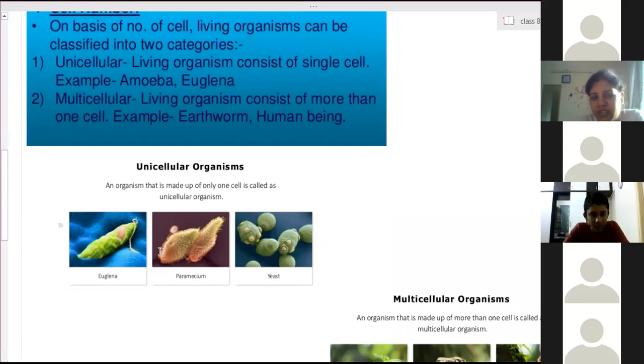Paramecium, single-celled, slipper-shaped structure. It is a paramecium. This is a yeast cell. These are the buds on the yeast. Clear? So these are all single-celled, unicellular organisms.